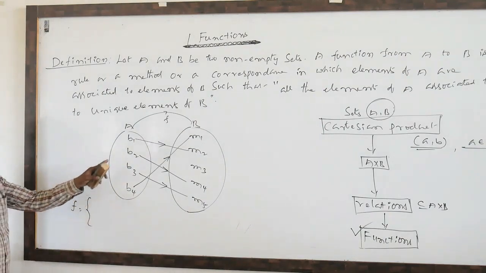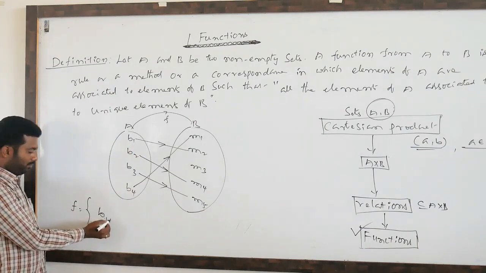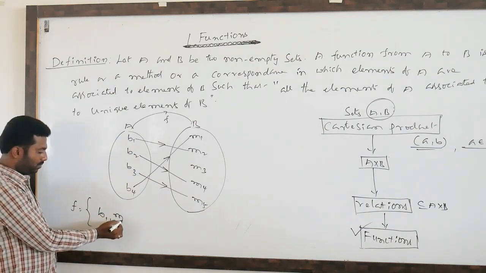How do we define a function? First I am taking some relations.